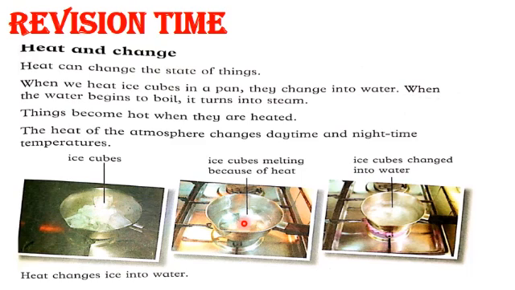When the water begins to boil, it turns into steam. Things become hot when they are heated. The heat of the atmosphere changes daytime and nighttime temperature.